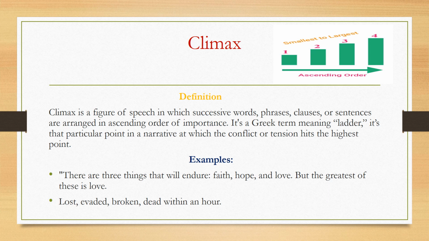Let's look at the example. There are three things that will endure: faith, hope, and love. But the greatest of these is love. Love is most important and it comes at the end. So this is how the words are arranged in ascending order.